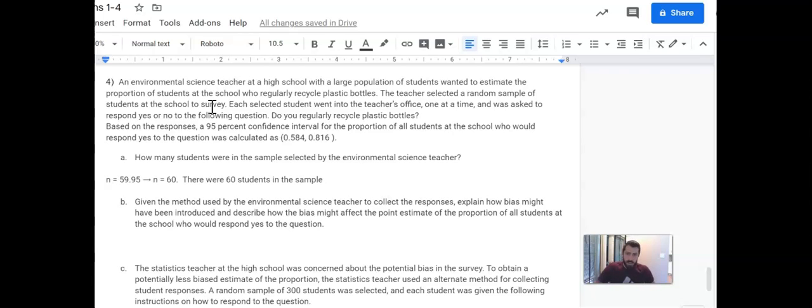However, students may lie because they don't want to look bad in front of their teacher. They don't want to disappoint their teacher. So it could heavily inflate those numbers. So one likely possibility is that the true proportion of students who recycle plastic bottles is significantly lower than the amount that was actually reported. So all we got to do is basically type that in a nice, concise way.